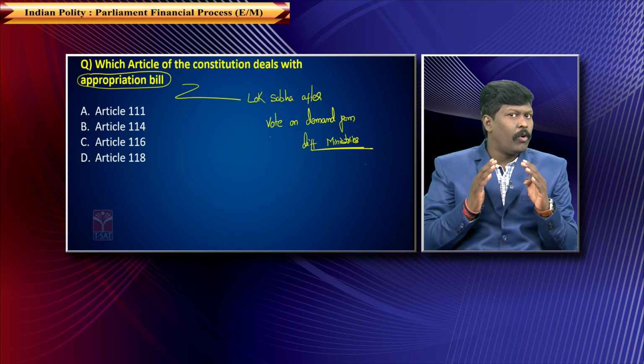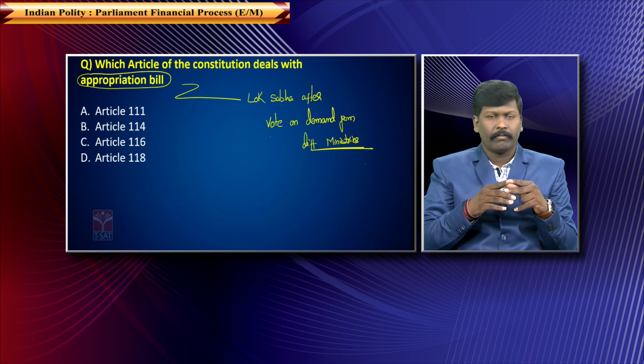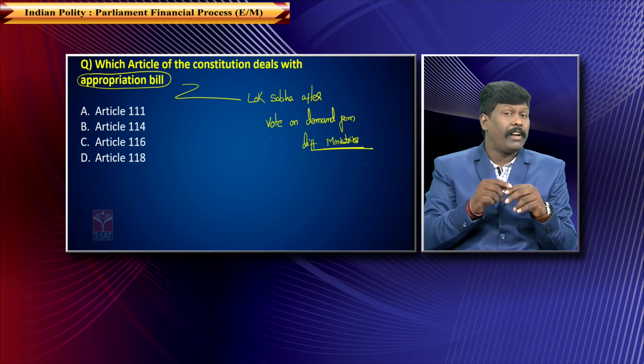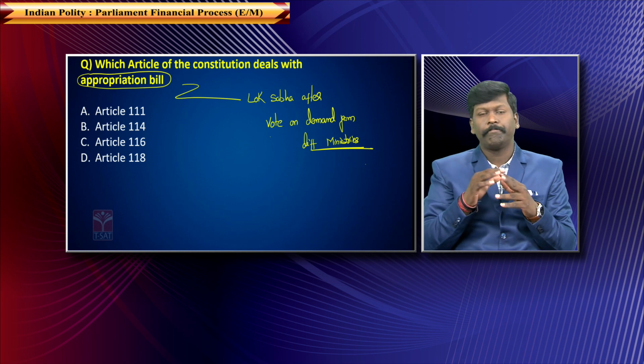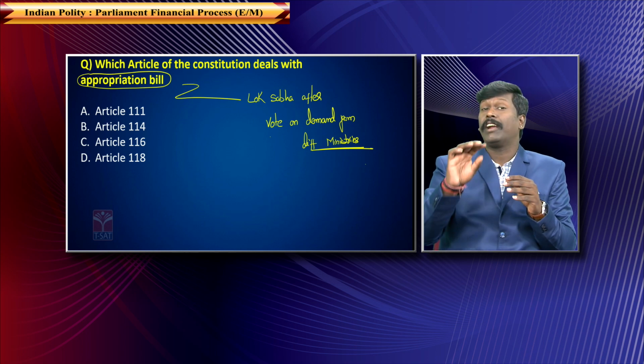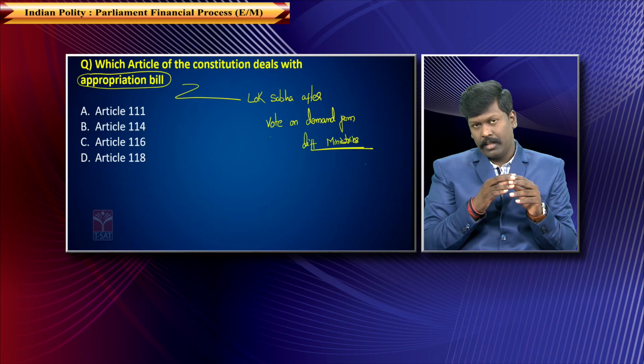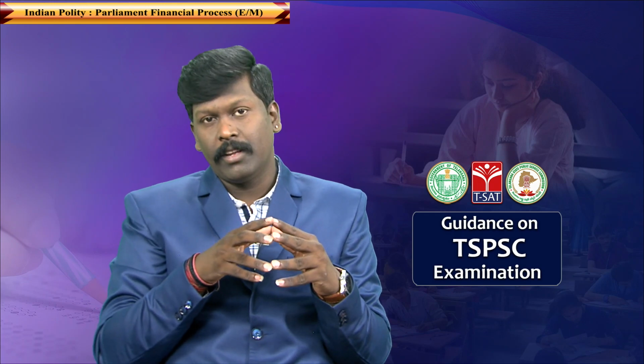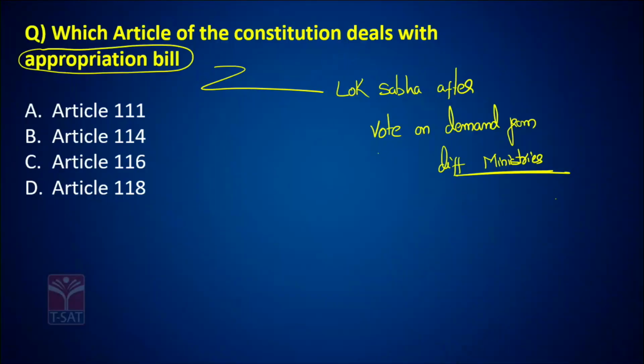Appropriation bill is passed in Lok Sabha only, remember this. Within 75 days from the appropriation bill, you then need to pass a financial bill, where when you pass this financial bill within these 75 days, it is said that the budget comes into force in full-fledged manner. Now, which article deals with appropriation bill is my question.